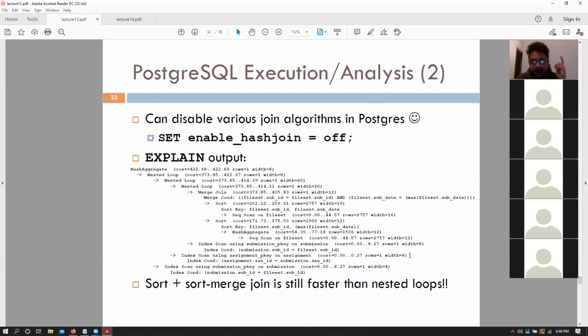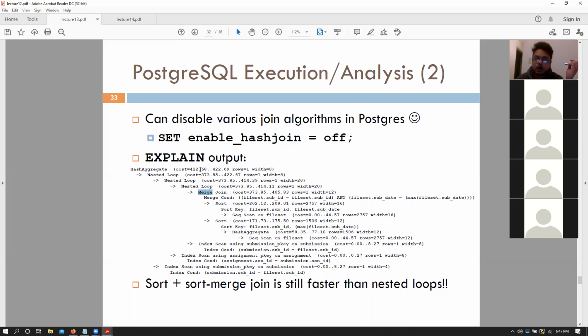So one thing that we can do in Postgres, and something I really like about Postgres, is that it is very experimental. You can turn off certain join operations, right? So we can say, you know what, Postgres, I don't want you to use hash join at all, just to see what the cost would be. It actually does not turn off the hash join. It sets the cost for hash join to like $1 million or something, right? So then you can see that Postgres stops using the hash join altogether, but now it reverts back to sort merge join, and that would be the best way for it to solve this particular thing.